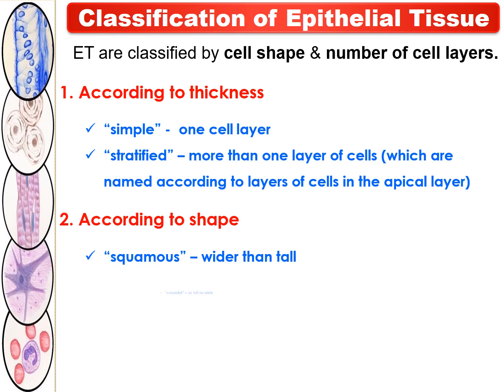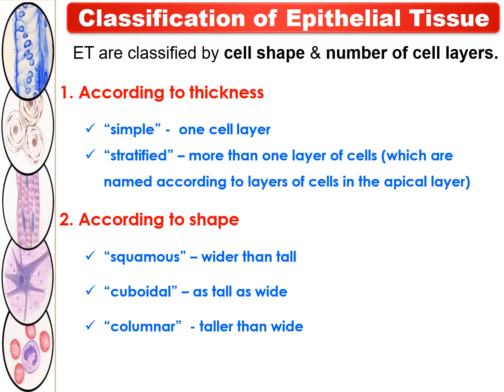Then in this category, the second one is called the cuboidal epithelial tissue. As the name suggests, cuboidal means cube shape. And what is the shape of a cube? As tall as wide. So this is the feature of the cuboidal epithelial tissue.